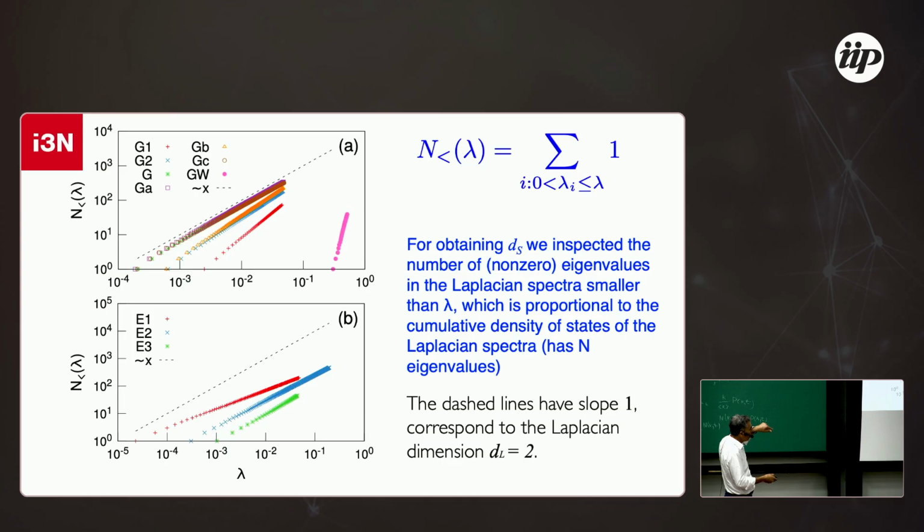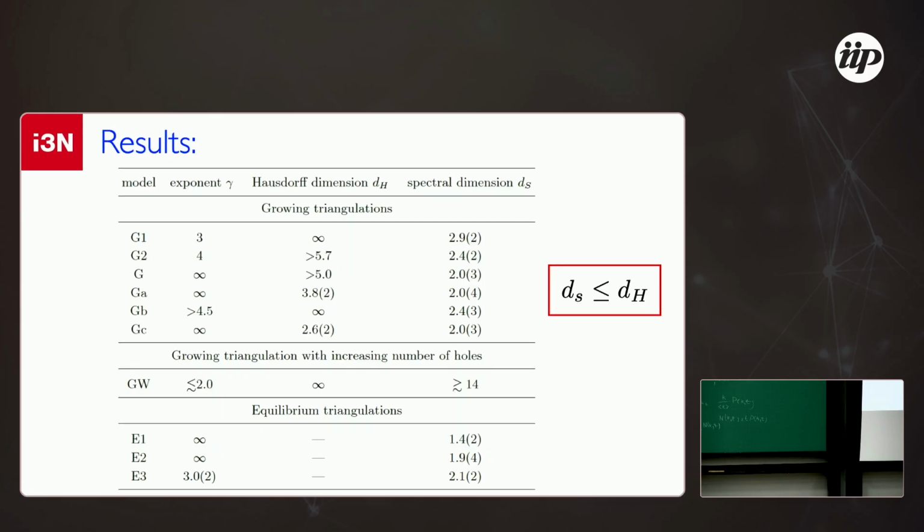And so you see, this is cumulative, so this line here corresponds to exponent 1, but because this is cumulative, the dimension of the Laplacian is 1 plus 1, so it's 2. So it means that some of these cases have spectral dimension equal to 2, okay? Other cases, for instance this case here, or this case, are different, so they have different spectral dimensions. So I will finish.